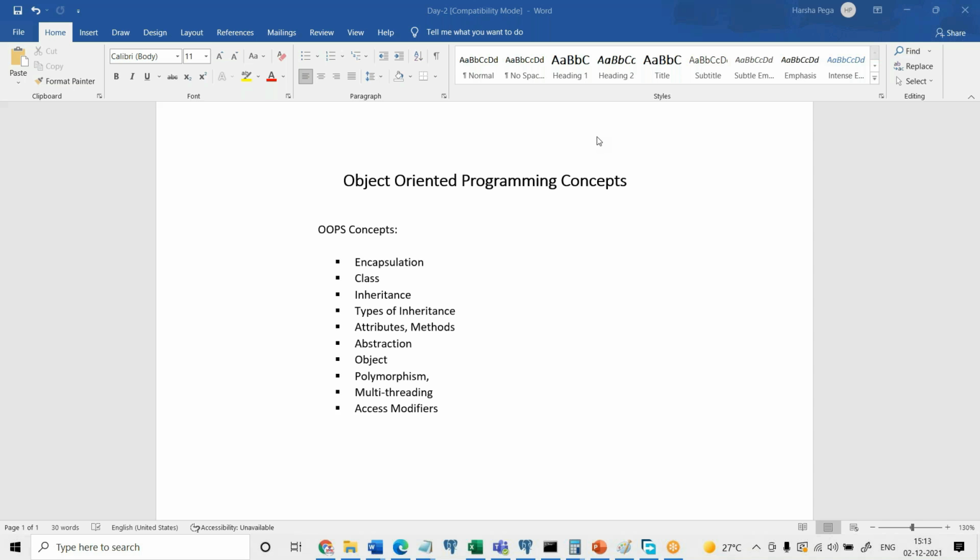Whether you know Java, Python or CPP, any of the programming languages, there are some underlying core concepts based on which these languages have been developed. That is called object-oriented programming concepts.